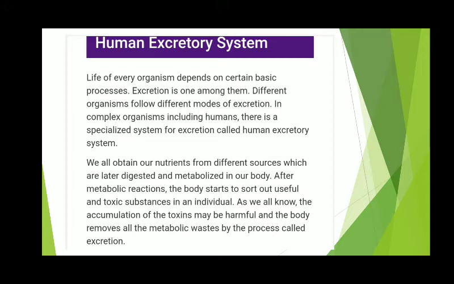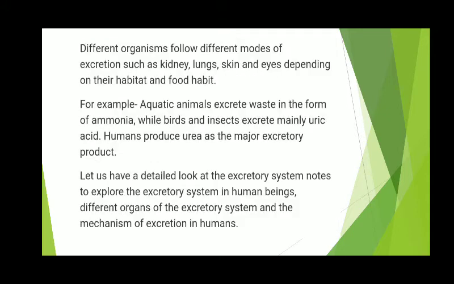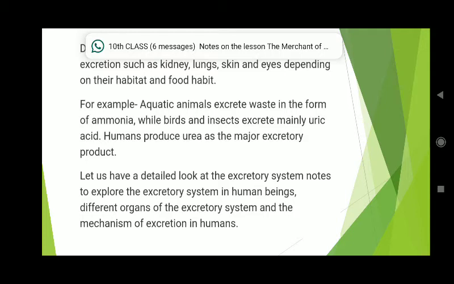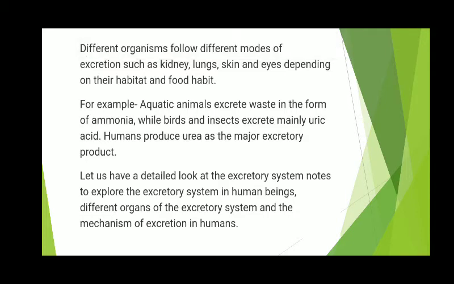As I mentioned, humans have a human excretory system, and if we talk of other organisms, for example, aquatic animals excrete waste in the form of ammonia, while birds and insects excrete mainly uric acid. Humans produce urea as a major excretory product.